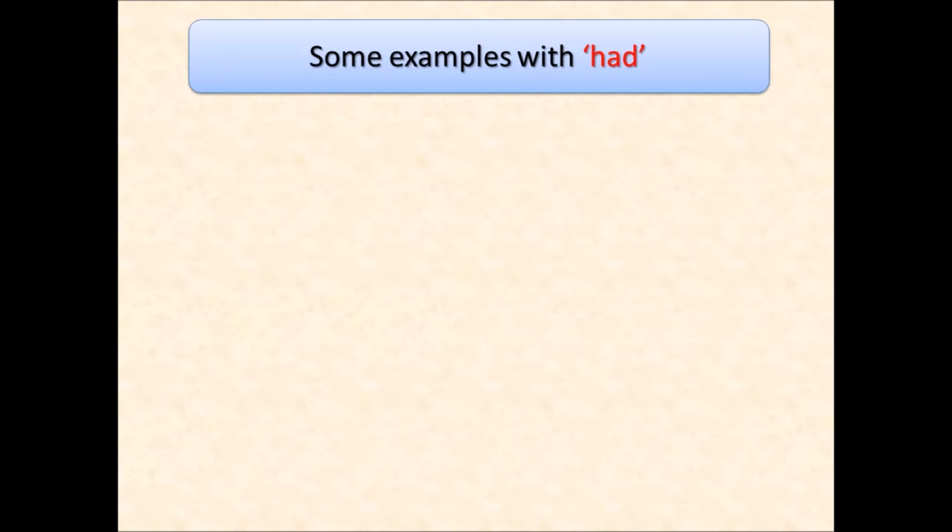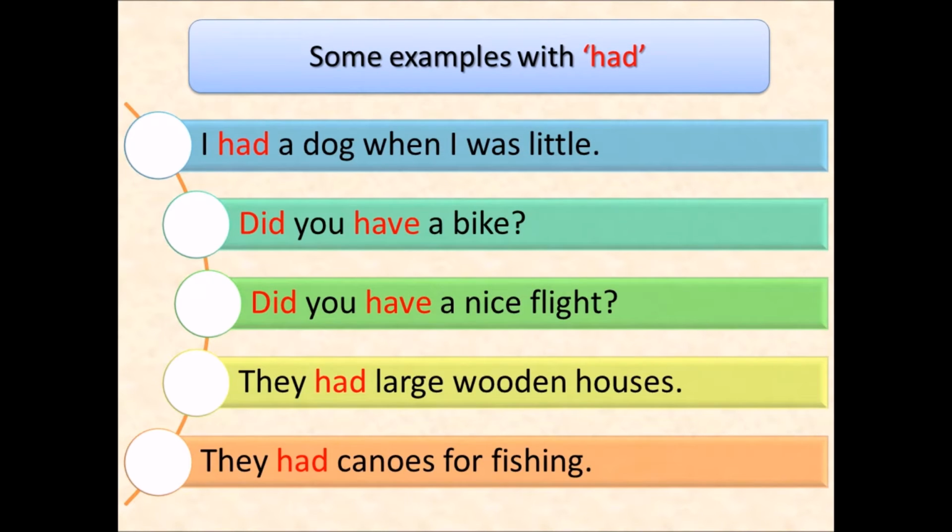Some examples. Let's read. I had a dog when I was little. Did you have a bike? Did you have a nice flight? They had large wooden houses. They had canoes for fishing.